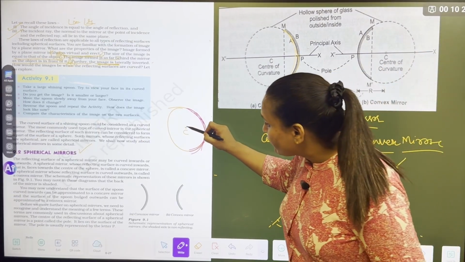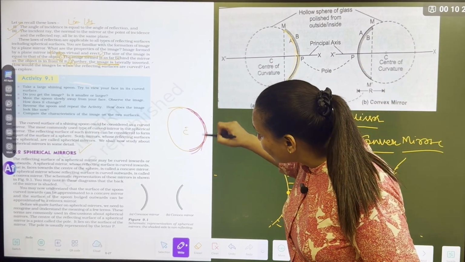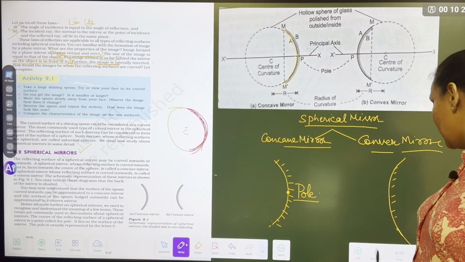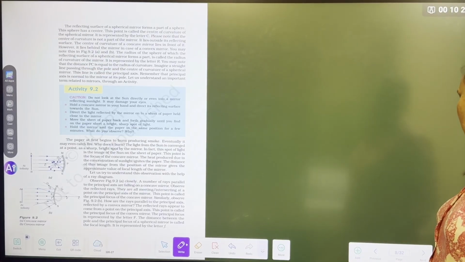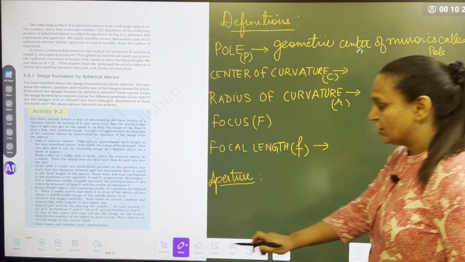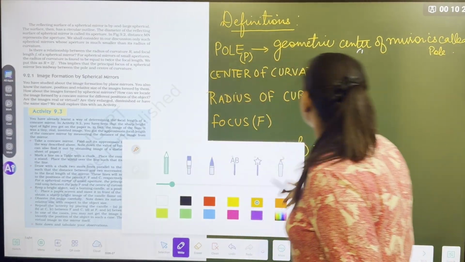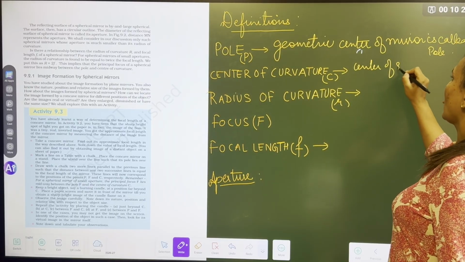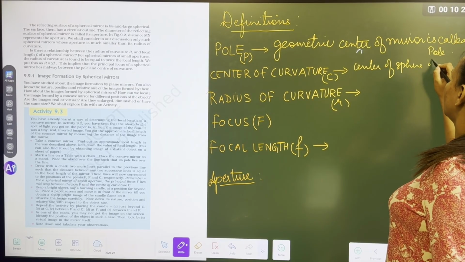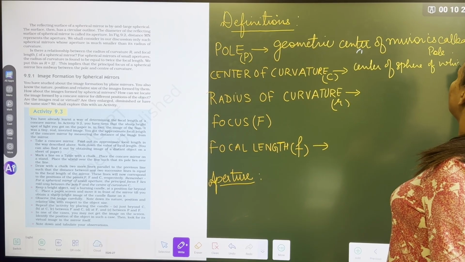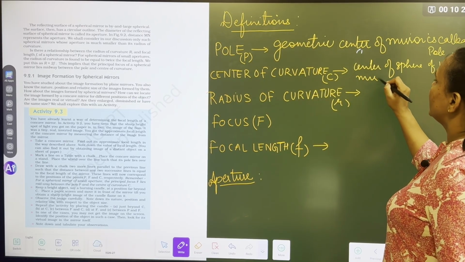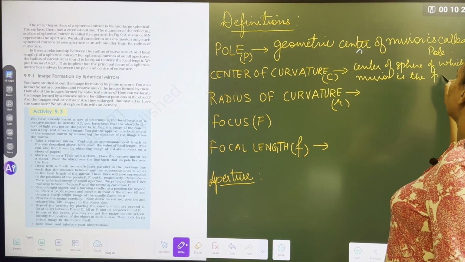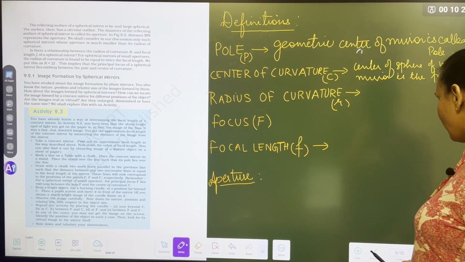So center of curvature is the center of the sphere of which the mirror is a part. Can we write the definition? Center of curvature is the center of the sphere of which the mirror is a part. Got it? Then what is the radius of curvature?